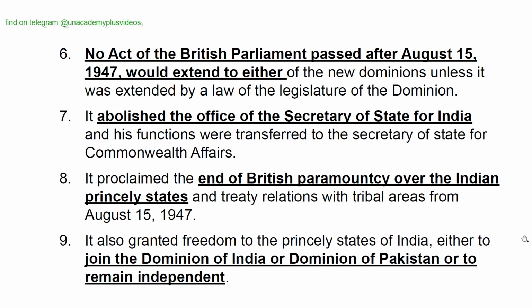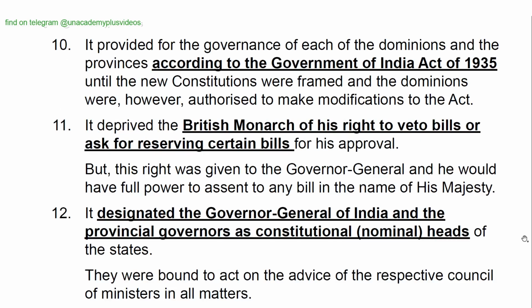It abolished the office of the Secretary of State for India, and his functions were transferred to the Secretary of State for Commonwealth Affairs. It proclaimed the end of the British paramountcy over the Indian princely states and treaty relations with tribal areas from August 15, 1947. It also granted freedom to the princely states of India either to join the Dominion of India or Dominion of Pakistan or to remain independent.